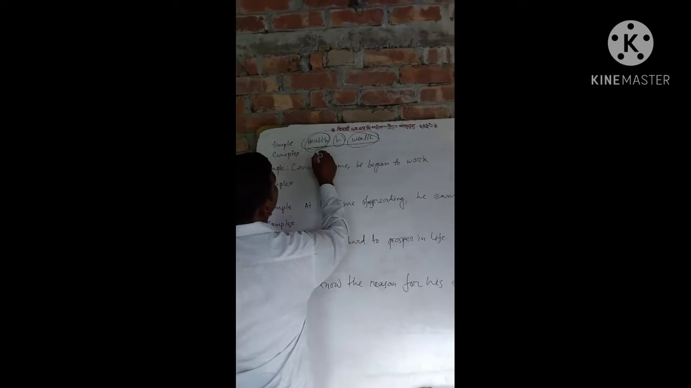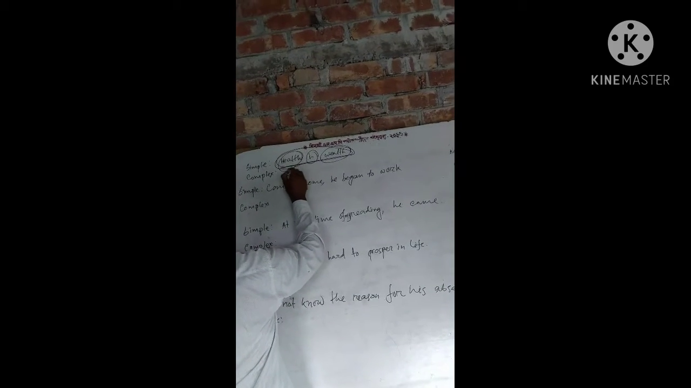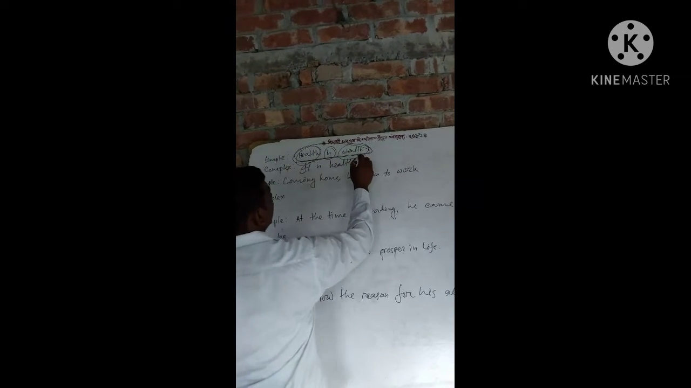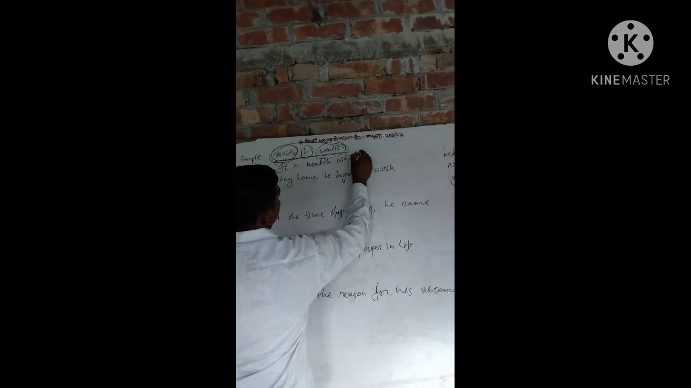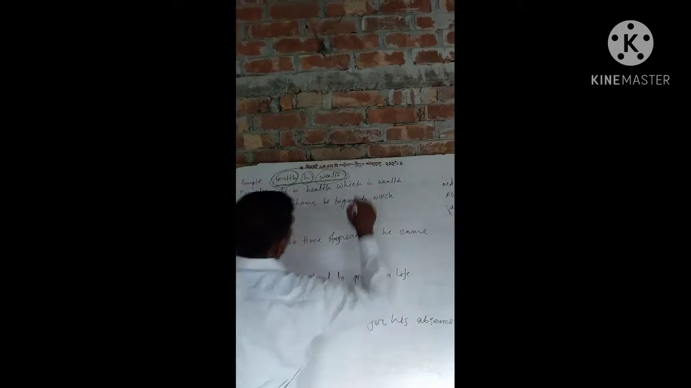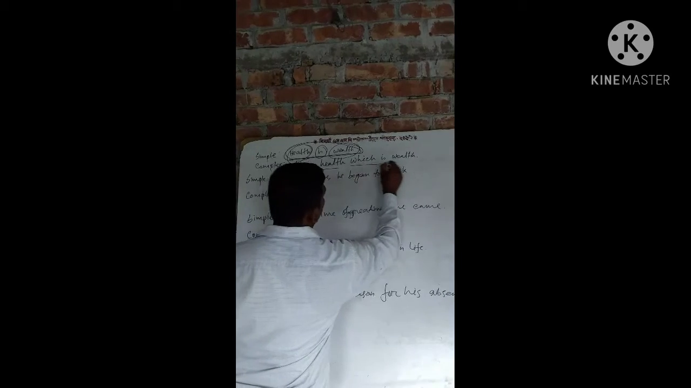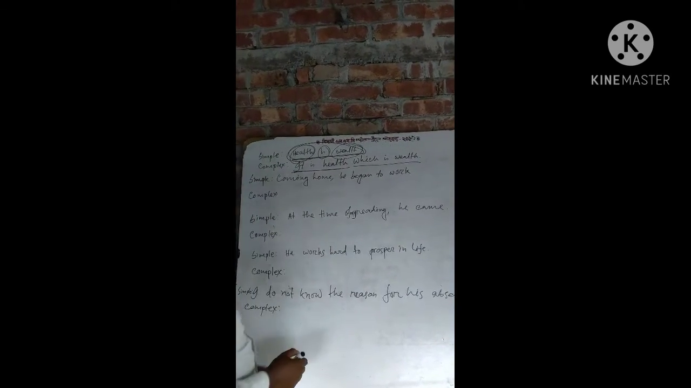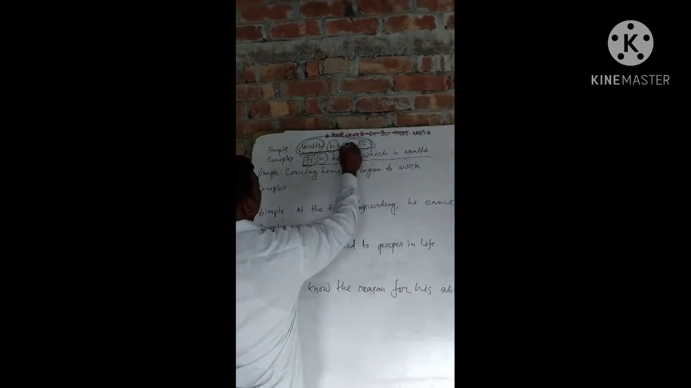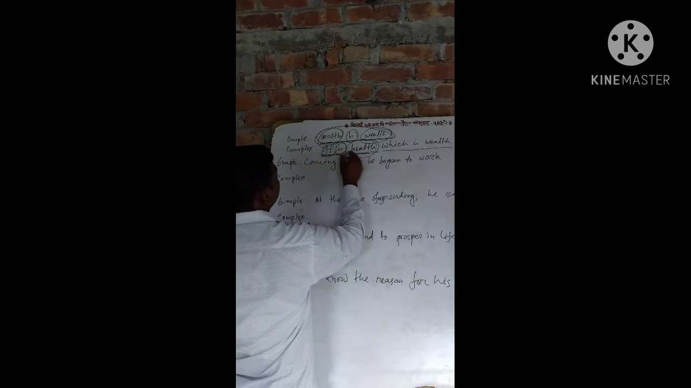Health is wealth. Complex: it is health which is wealth. Already I informed that one subordinate clause and one principal clause makes a complex sentence. Here it is a subject, is a verb, health is an object. So it's a main clause.